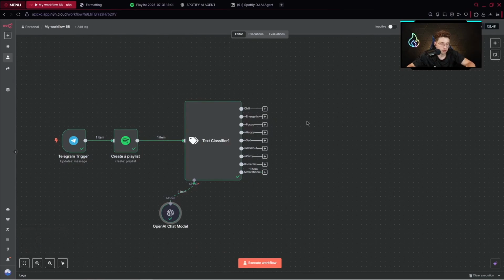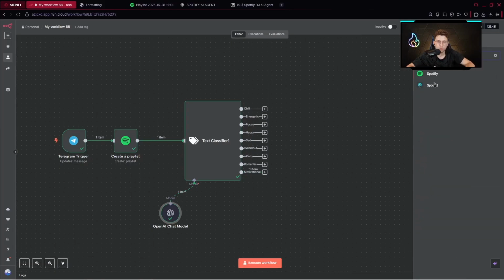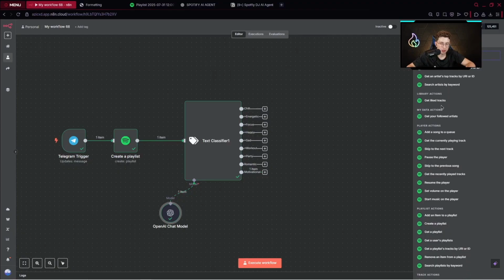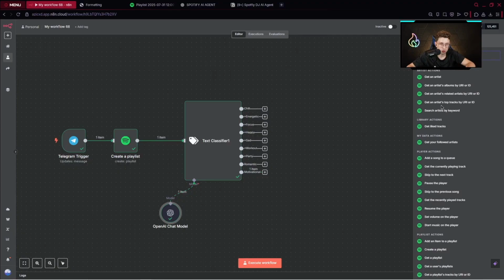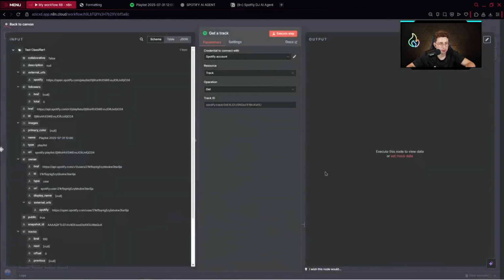Right afterwards, we can add a node for Spotify to search for a track. So simply what we need to do here is, where do we have it? Get a playlist, get a track. Perfect. And it's really straightforward. We've got our Spotify account.